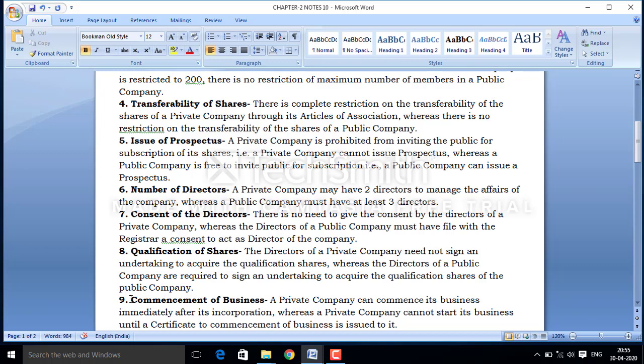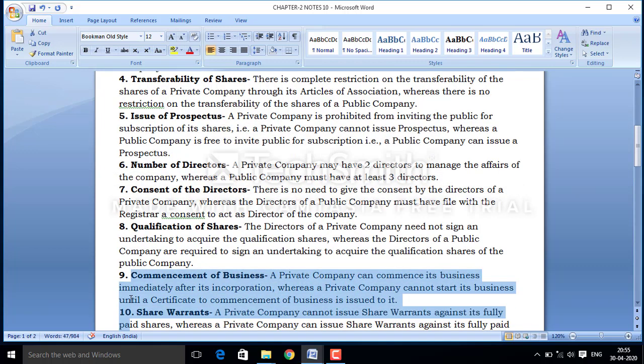Next is commencement of the business. In the case of a private company, it can commence its business after getting the incorporation certificate, but in the case of a public company, it can commence its business only after getting the business commencement certificate issued by the registrar office. Until a public company gets the business commencement certificate, it cannot start its business. It can exist as a company, but the work of the company will not start until it gets the business commencement certificate.